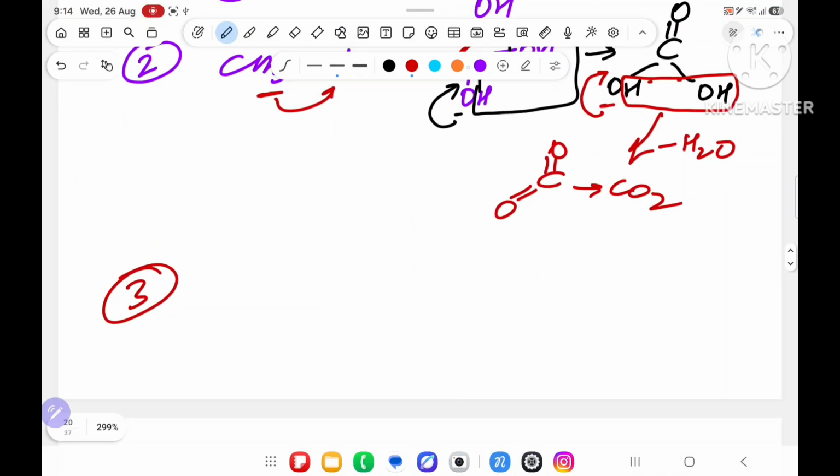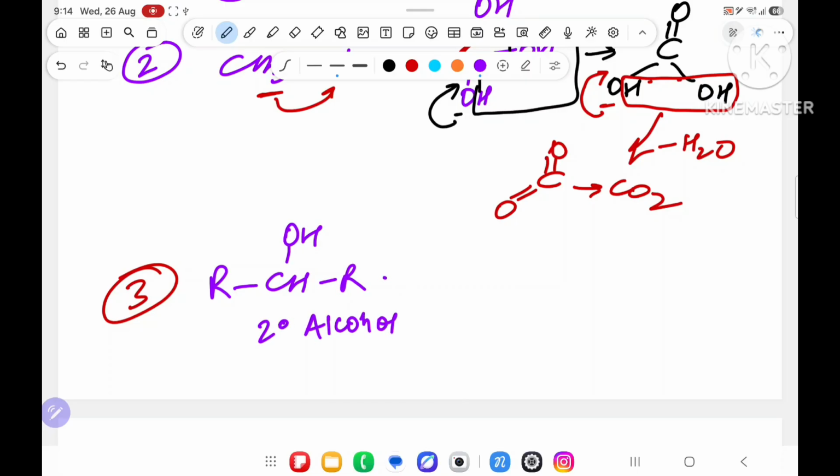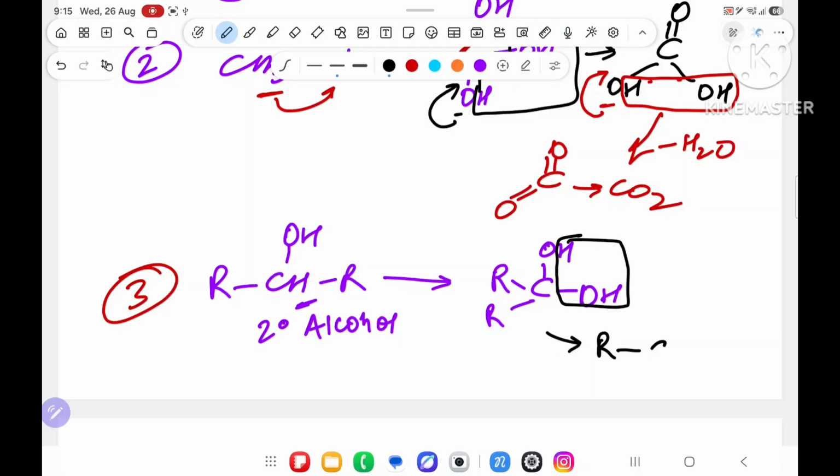Over here, third example. Suppose I have taken RCHOHR. This is a 2 degree alcohol. Now, how many hydrogens are attached to the carbon that is directly attached with this? 1 hydrogen. C R R, 1 OH already present, and this hydrogen is converted into OH whenever you are doing oxidation. 1 H, 1 OH will go outside. What you will get? R, C double bond O, R. Water is going outside. Understood the logic?